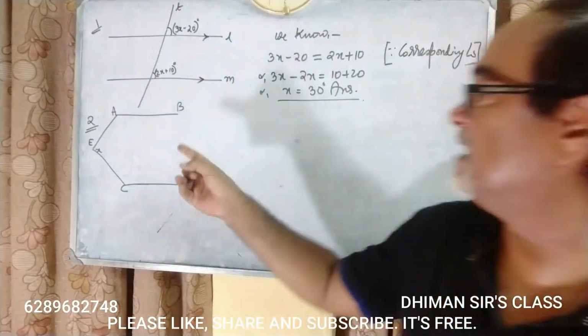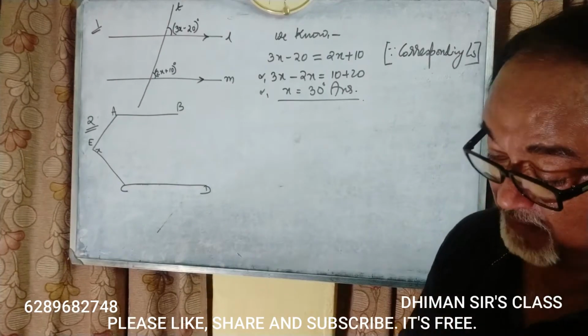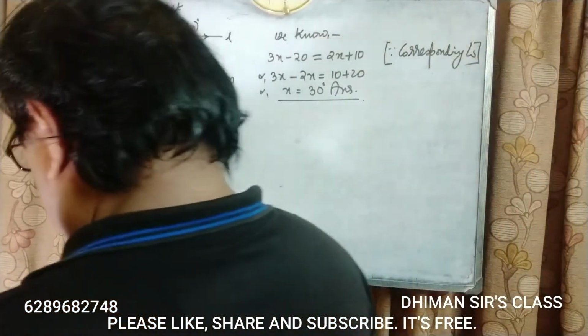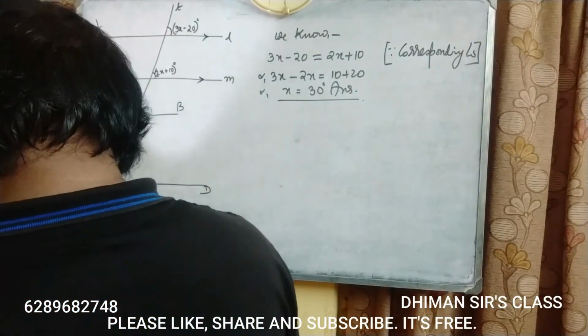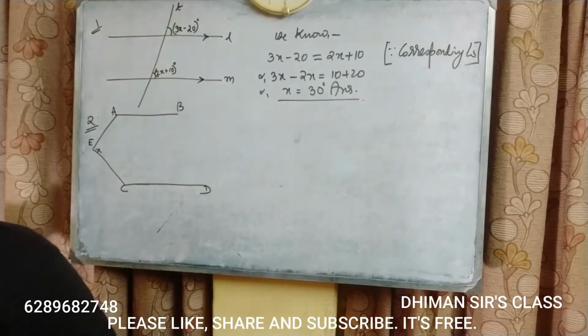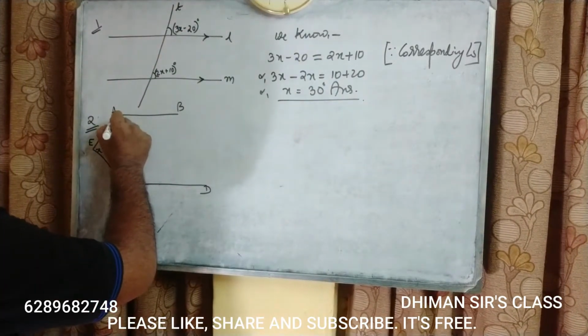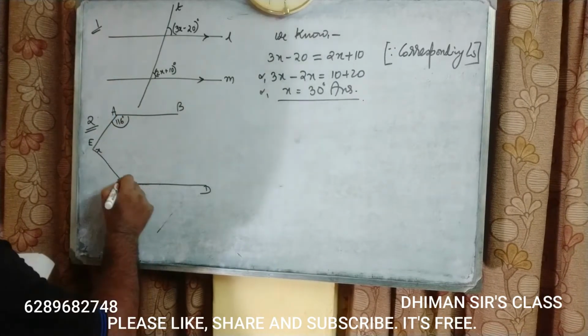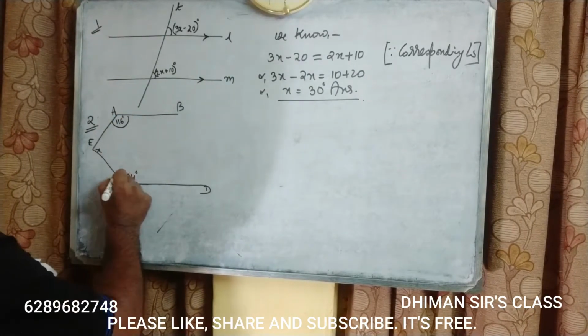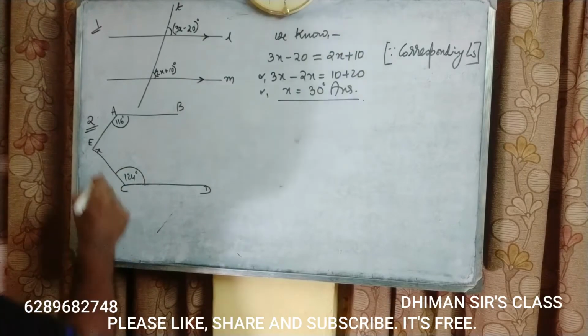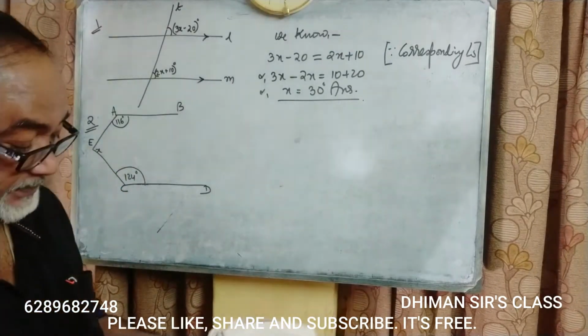This is the diagram. We are given this angle as 116 degrees and this one as 124 degrees. We are asked to find the value of x.